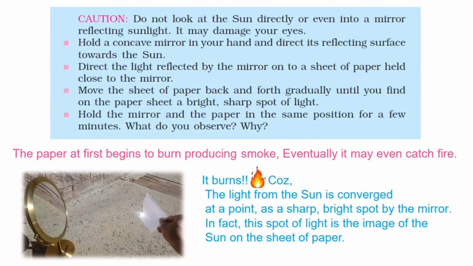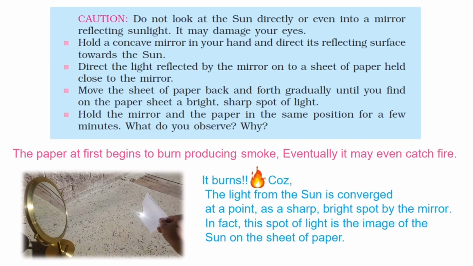Let us understand a very important term related to mirrors through an activity. Hold a concave mirror in your hand and direct its reflecting surface towards the sun. Direct the light reflected by the mirror onto a sheet of paper held close to the mirror.